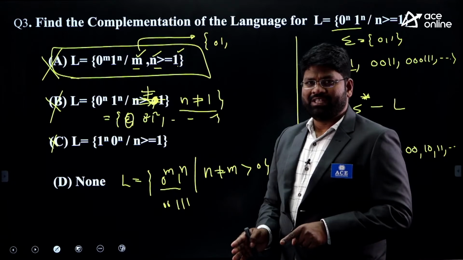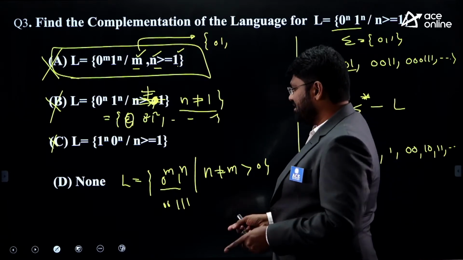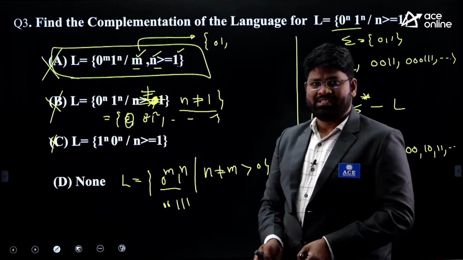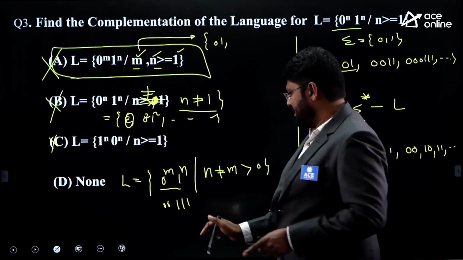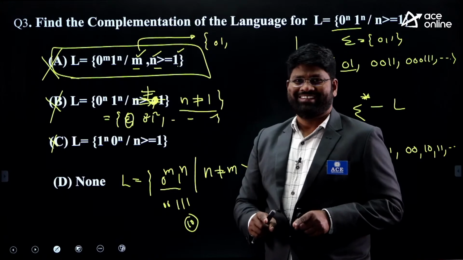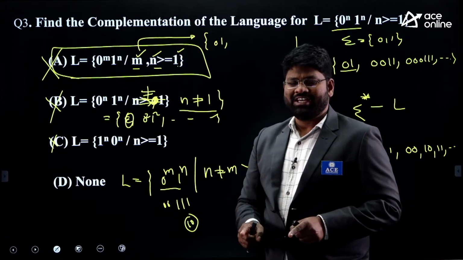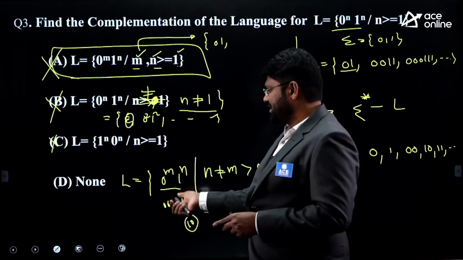At any point of time there must be no same. All the time I must have an unequal number of zeros followed by 1s. But there is no chance to have a string with 1s followed by zeros. That's a very important point here. There is no point of having a string with 1s followed by zeros, as per the language statement.